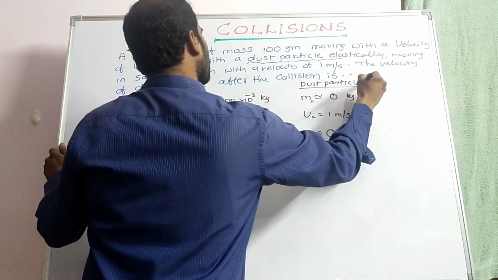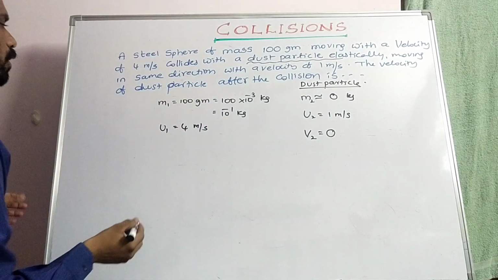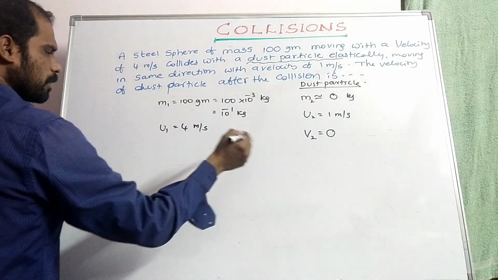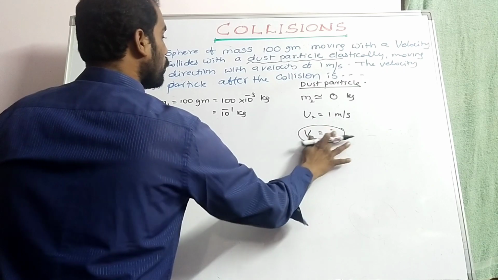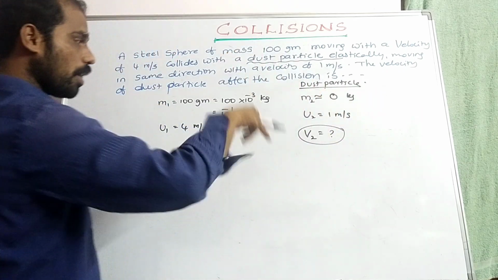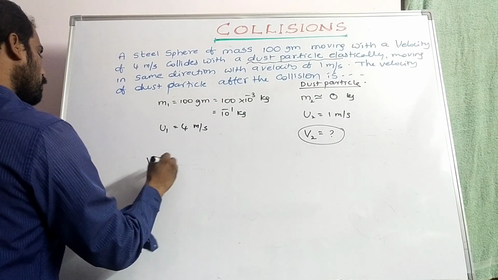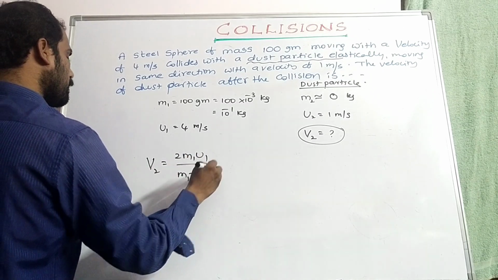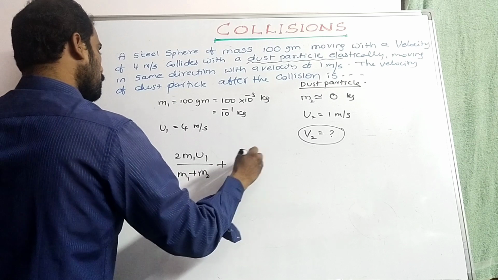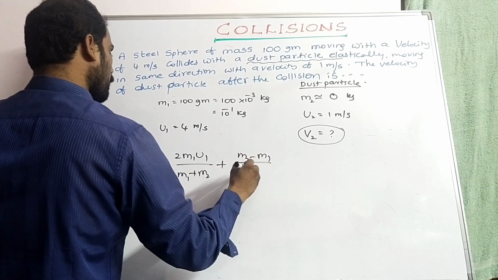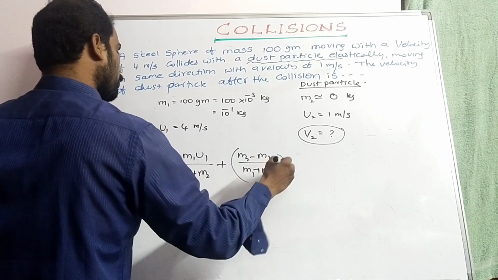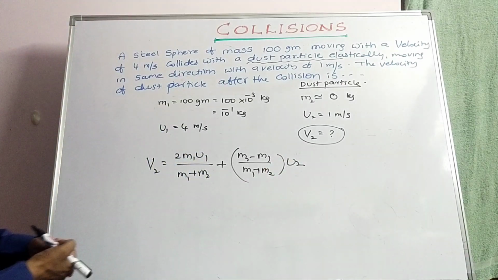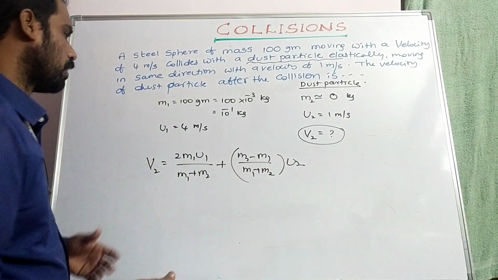The velocity of the dust particle after collision is v2 equal to question mark. We have to find v2. So v2 is equal to 2 m1 u1 by m1 plus m2, plus m2 minus m1 by m1 plus m2 into u2 is the expression for the final velocity after collision.